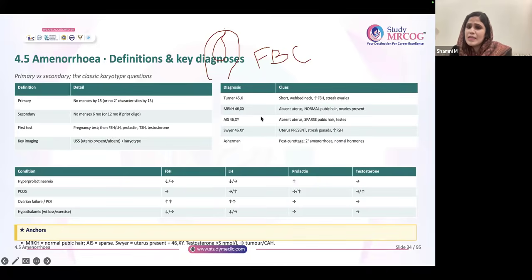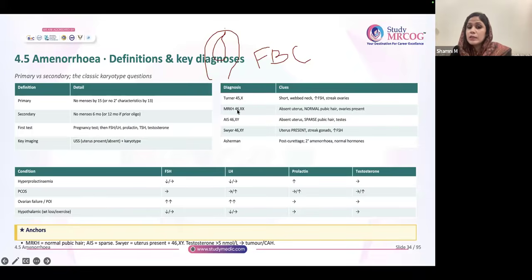Because basically here the Mullerian structures are absent. That is the only problem. Her ovaries will be normal. MRKH, 46XX, right? Ovaries will be normal. Only thing is uterus will be absent. So what is the fertility option for this patient, MRKH? She has her own ovaries, so she can use her own eggs with surrogacy.